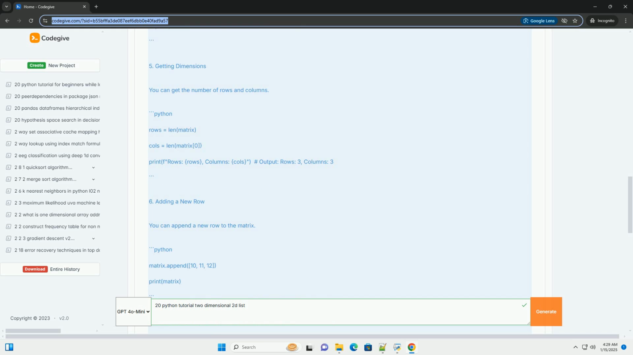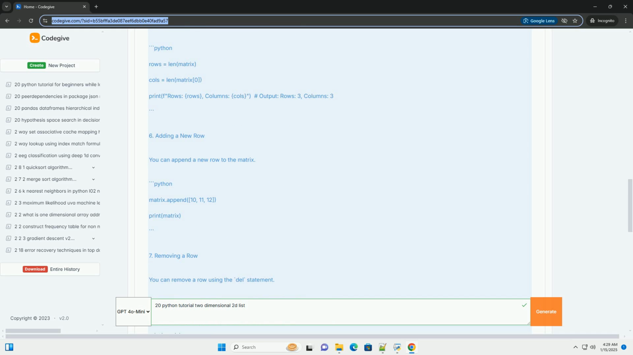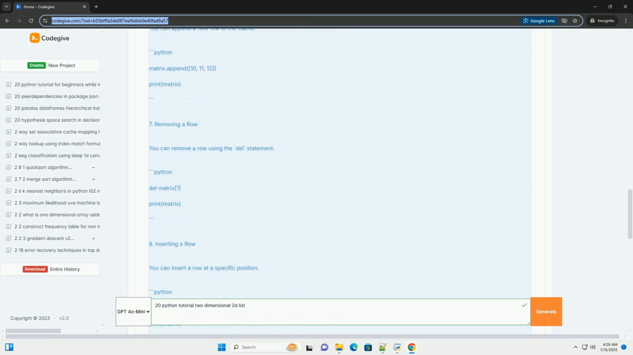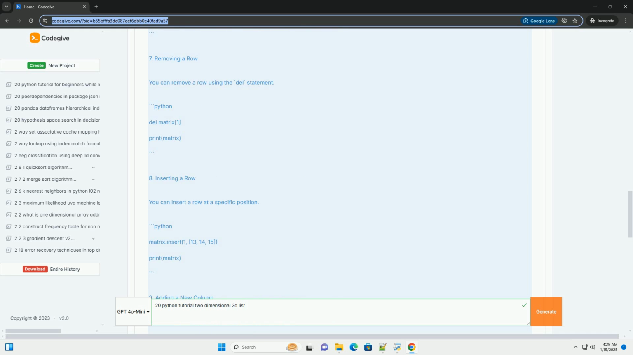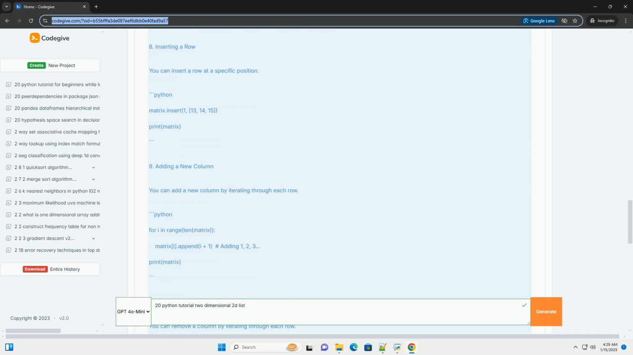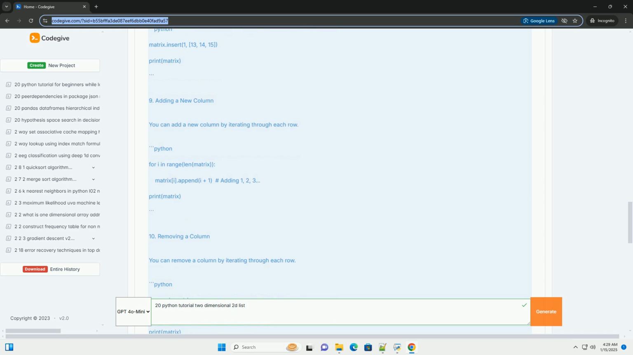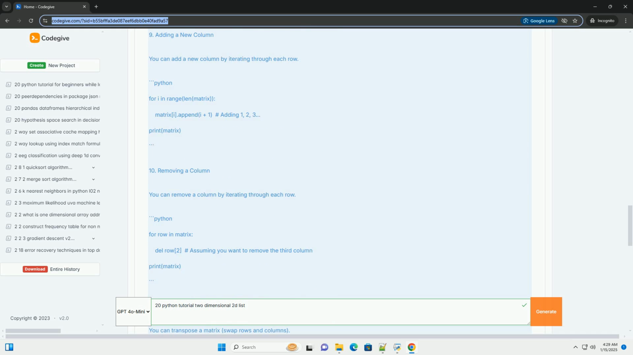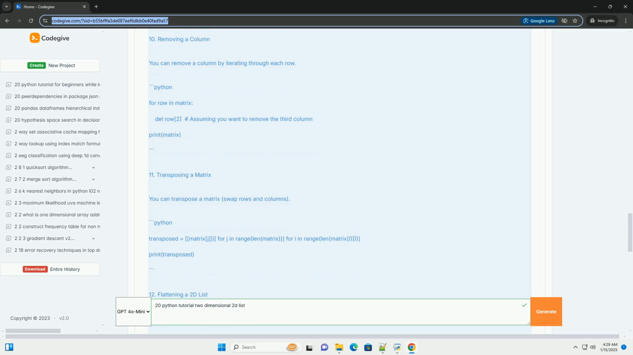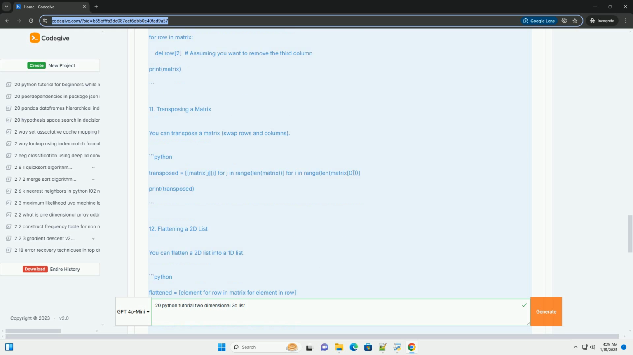1. Creating a 2D list. A 2D list can be created using nested lists. Here's how to create a 3x3 matrix. 2. Accessing elements. You can access elements using their indices. 3. Modifying elements. You can change the value of an element by accessing it using its indices.